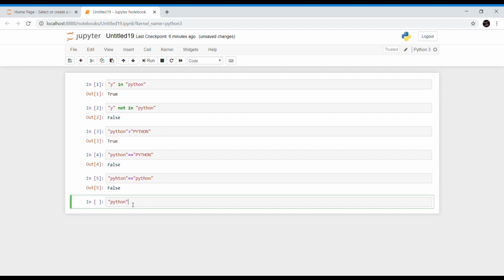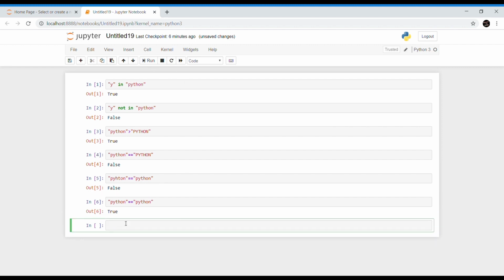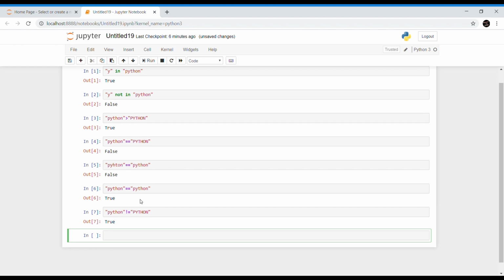Python double equal to Python, yeah, it's returning True. And Python not equal to Python will also return True because this lowercase python is not equal to uppercase Python. So you can use all the relational and comparison operators on strings.